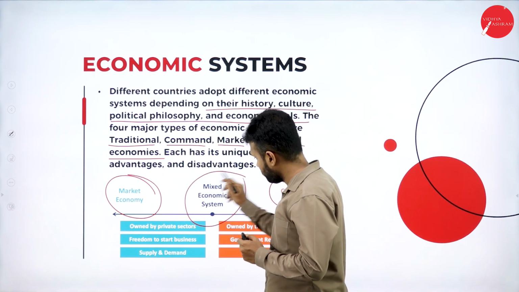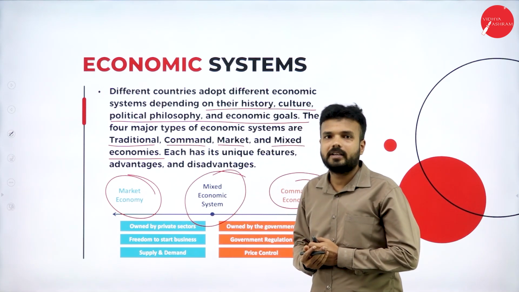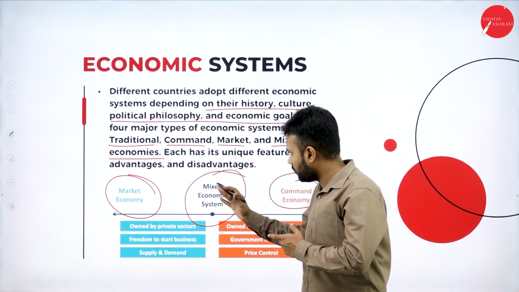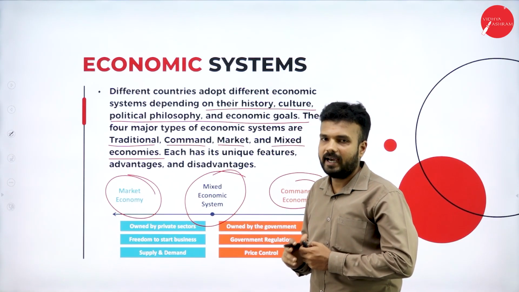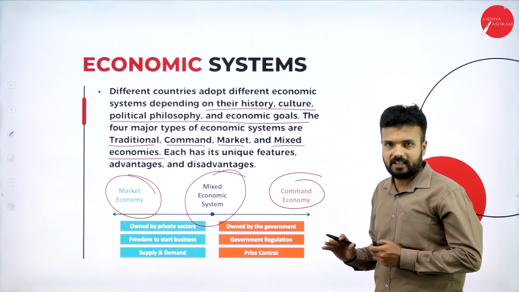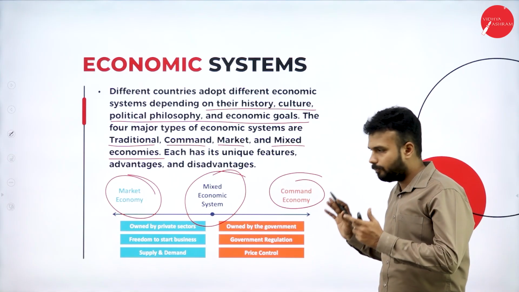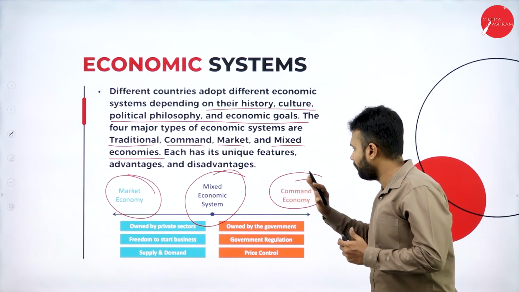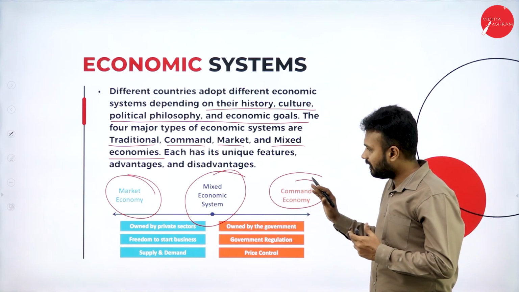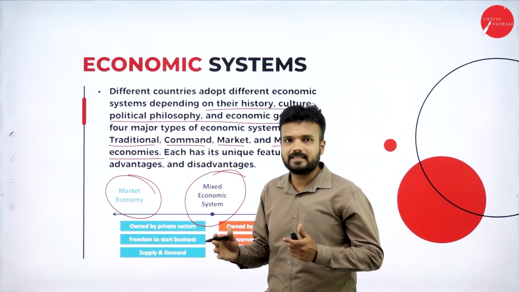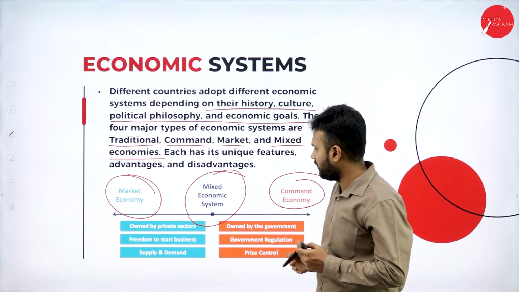And when it comes to a mixed economy, it is not at all a market economy, and also it is not at all a command economy. It is a combination of both, that is market economy and command economy. As I said, India is the best example for mixed economy.